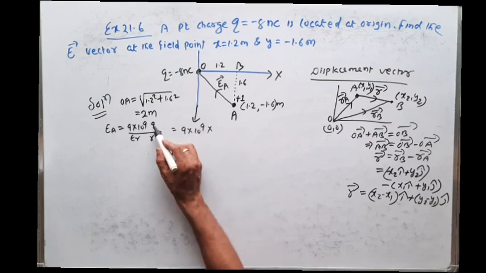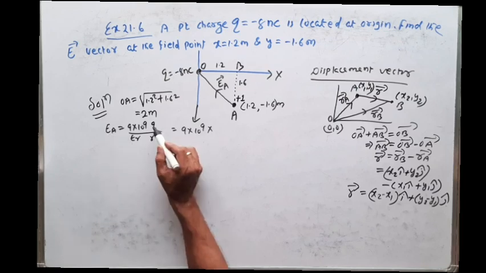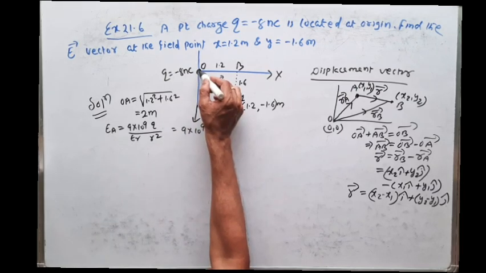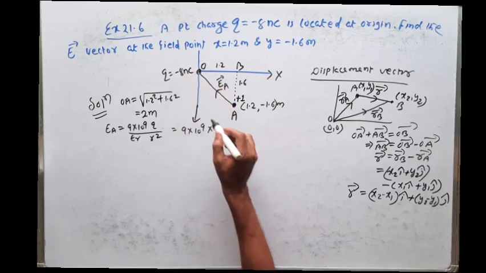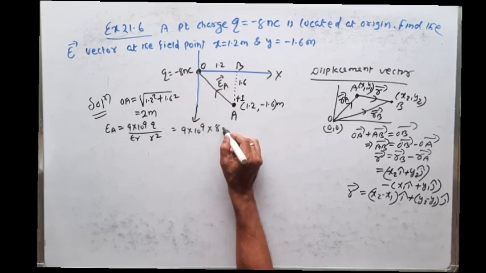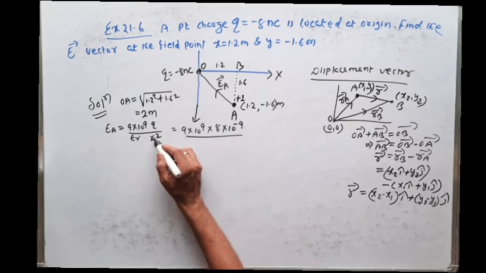And what is the magnitude of this charge? I am not giving the symbol or vector symbol. So whatever may be the charge there, either positive or negative, you always take positive charge. That is magnitude of the charge. What is the magnitude of charge? 8 nanocoulomb. Nano means 10 to the power minus 9, divided by r square.